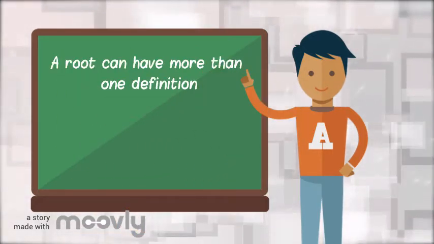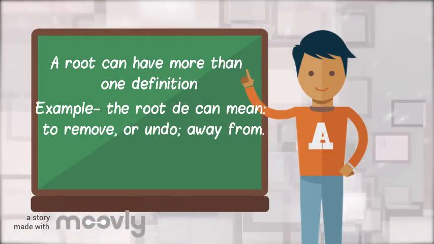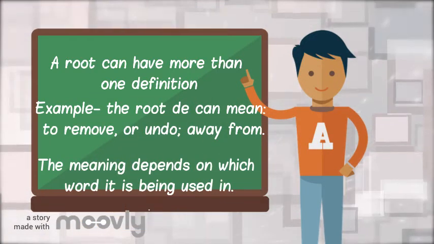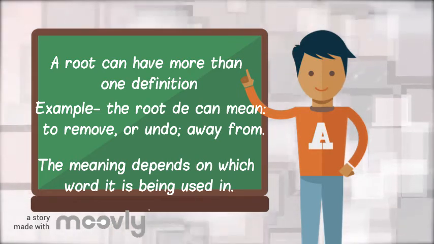A root can have more than one definition. For example, de can mean remove, undo, or away from. The meaning depends on the word it's being used in.